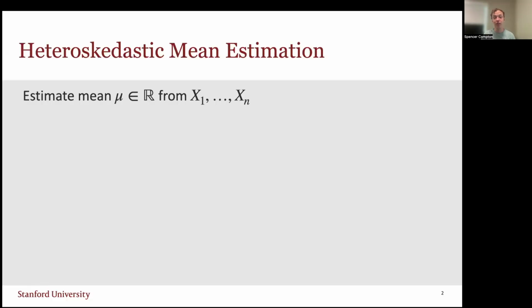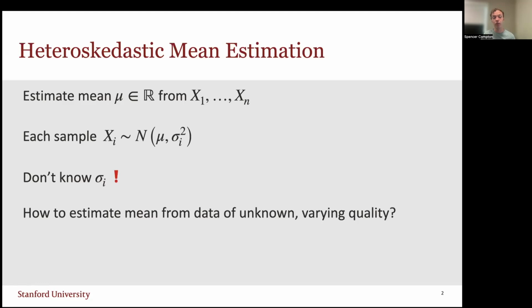So what is this task of heteroskedastic mean estimation? We want to estimate some mean mu in R from samples x1 through xn. Each sample xi is some Gaussian with mean mu and possibly different variances sigma i squared. Importantly, we don't know the sigma i for each sample i. So how do we estimate the mean from data of unknown but varying quality?